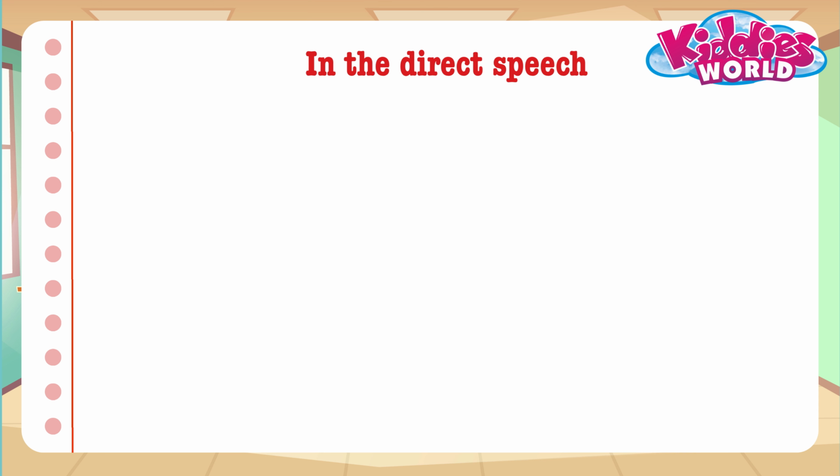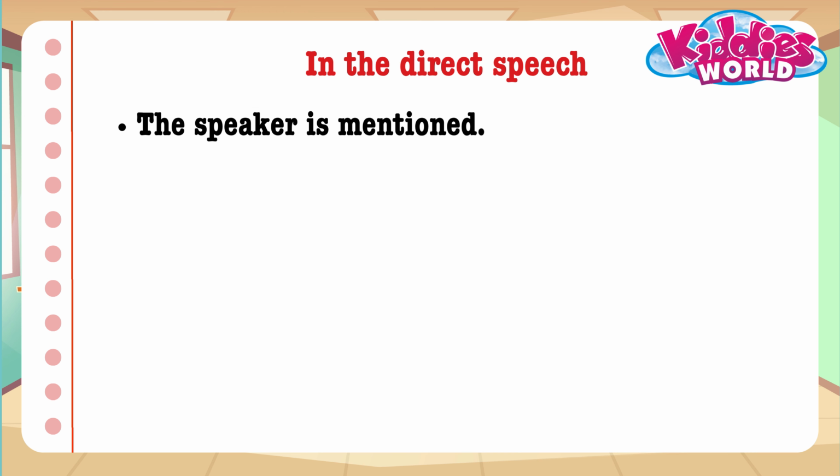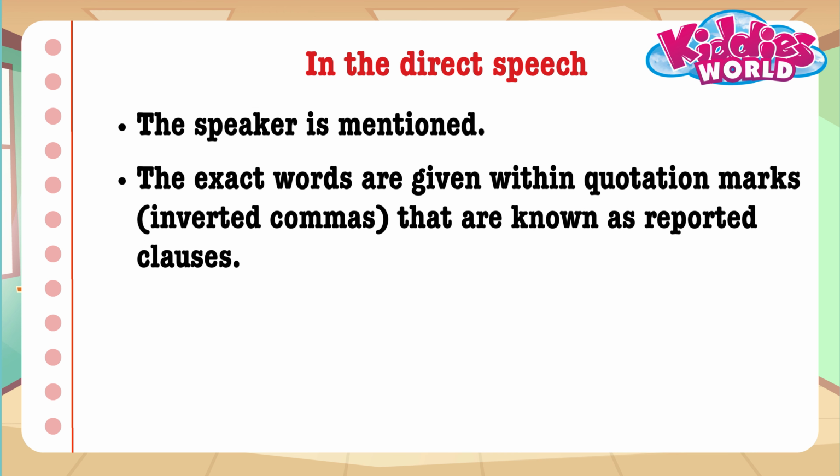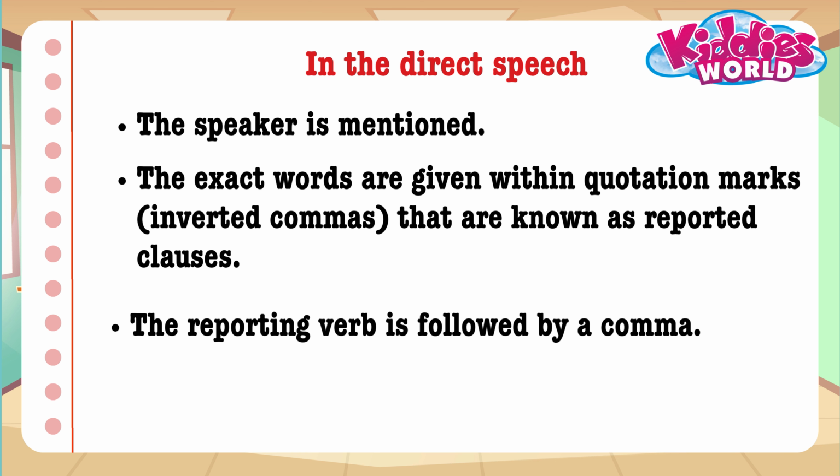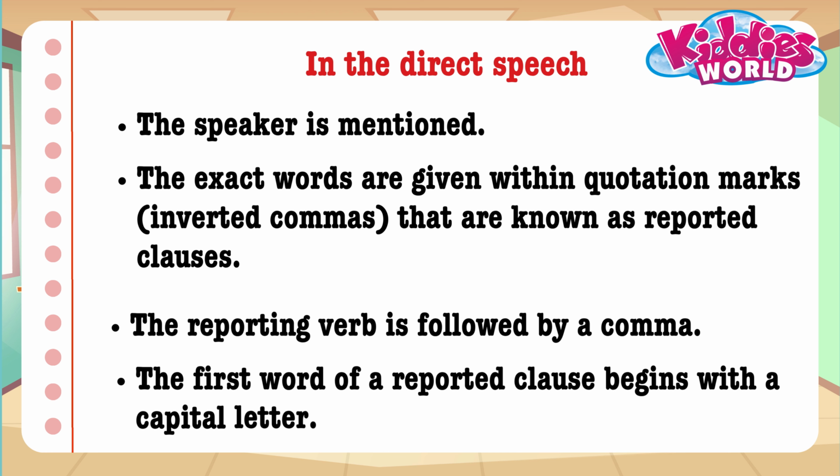In the direct speech, the speaker is mentioned, the exact words are given within quotation marks that are known as reported clauses. The reporting verb is followed by a comma. The first word of a reported clause begins with a capital letter.